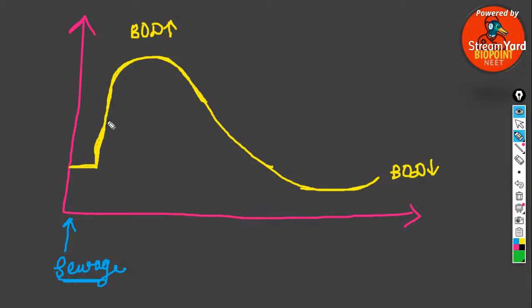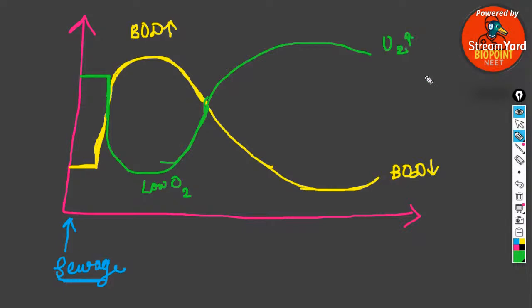Similarly, before the sewage is discharged, the amount of oxygen is very high. But at the point when the sewage is discharged, what happens? As microbial action takes place, the amount of dissolved oxygen reduces. Finally, it leads to low oxygen concentration. So with the passage of time, the BOD level decreases, or the oxygen level becomes high with the passage of time.